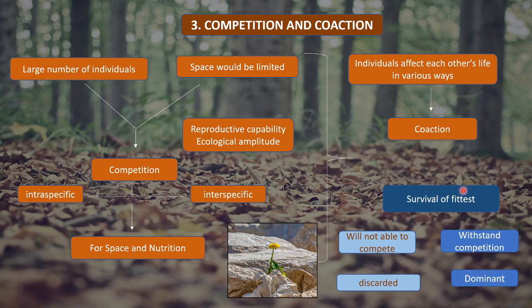So this is all about survival of the fittest, and competition and coaction are related to the concept of survival of the fittest, right?